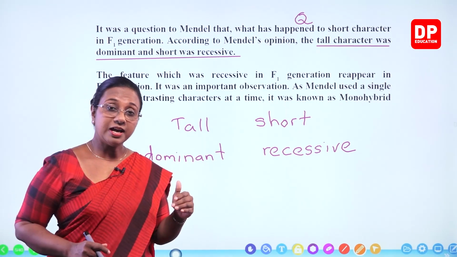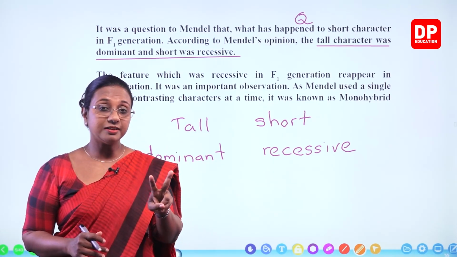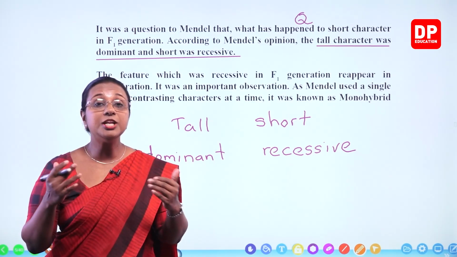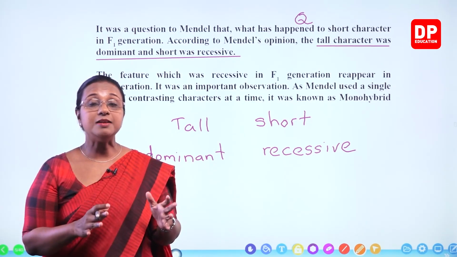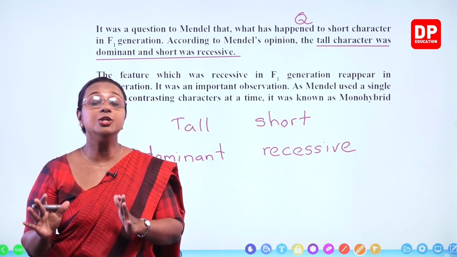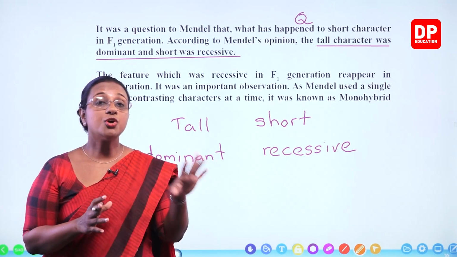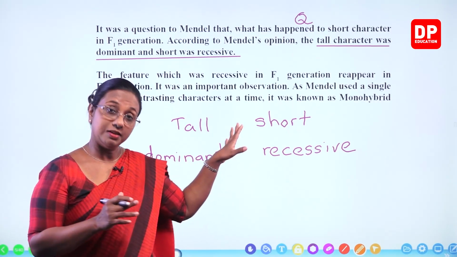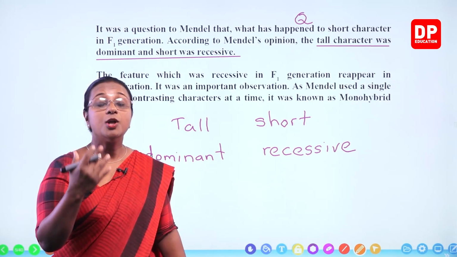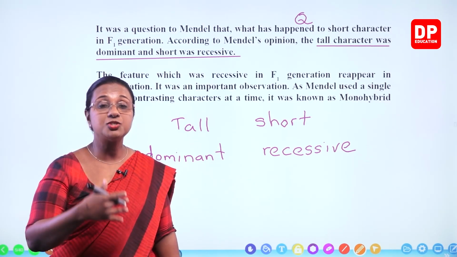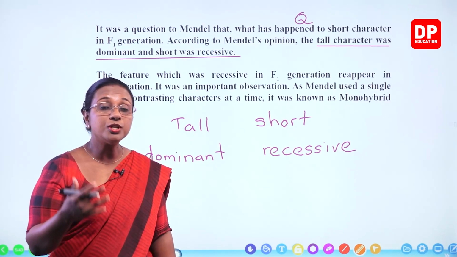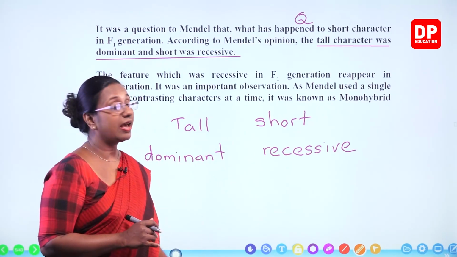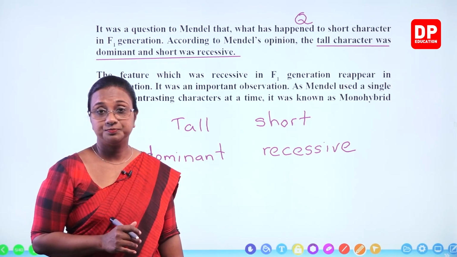So we are observing the height of plant, 2 distinct characteristics, tall and short. In the first generation, only tall plants are obtained. That means the tall character is a dominant character. Short character is a recessive character. And always, in Mendel's experiment, the dominant character was expressed, or all the plants showed the dominant character in the first generation. The recessive character was not observed.